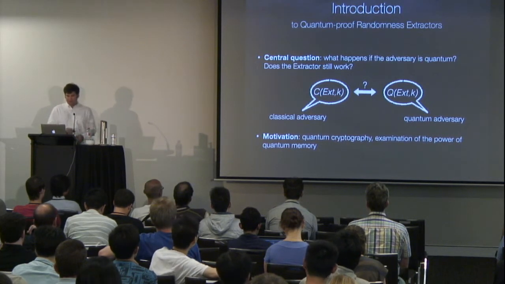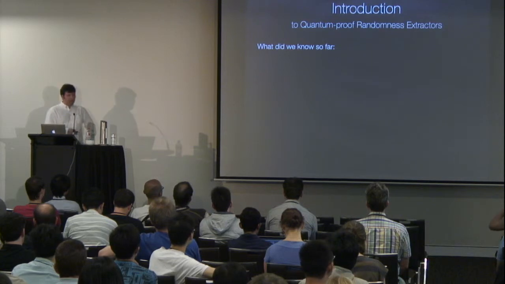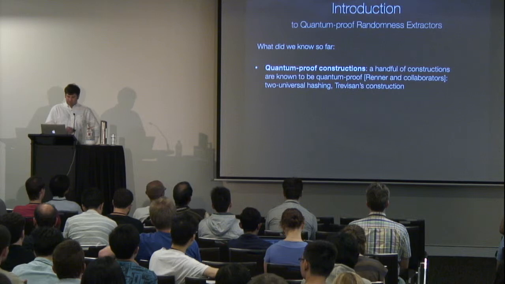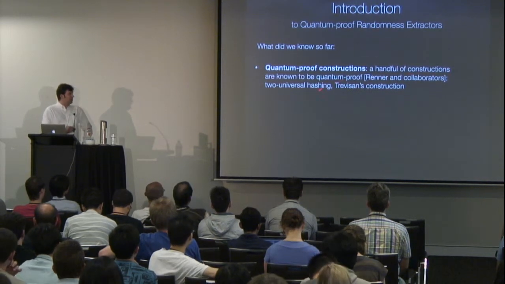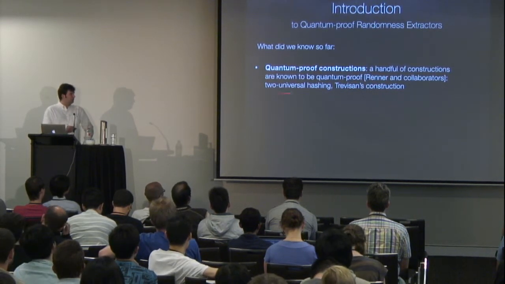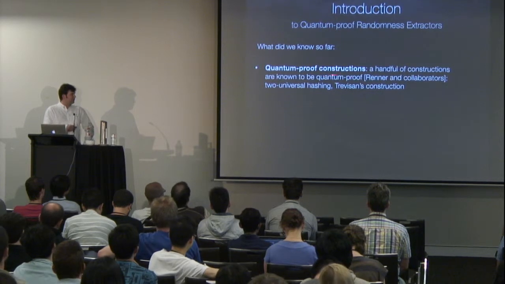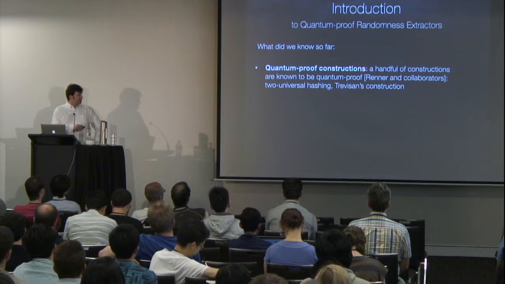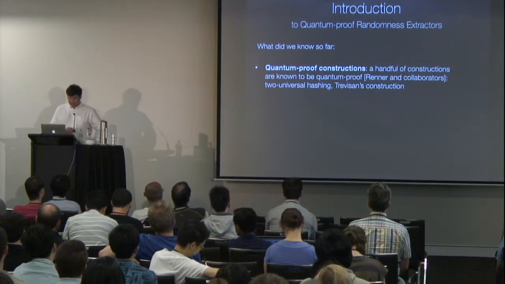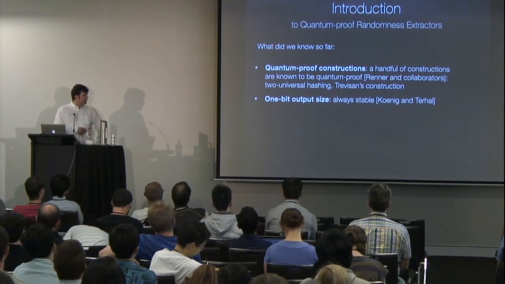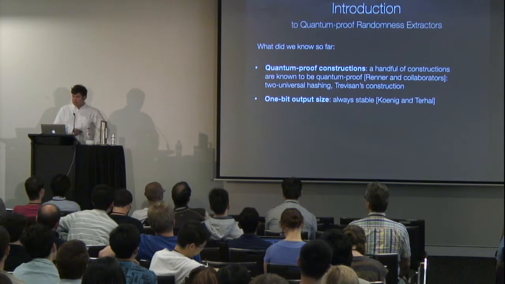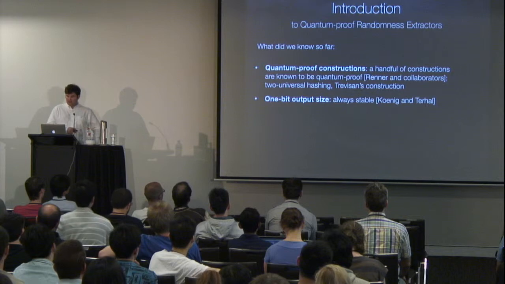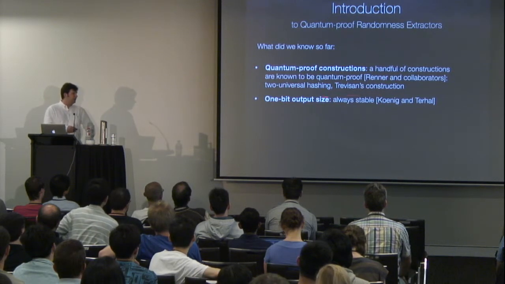Okay. What did we know so far? First of all, there exist a few constructions which are known to be quantum proof, especially due to Renato Renner and Thomas Widig, who proved quantum proof properties of two-universal hashing and of the so-called Trevisan construction. The result on Trevisan's work actually builds on a result of König and de Haal, who show that if the output is just one bit, then the extractors are always stable, that is, they are quantum proof.